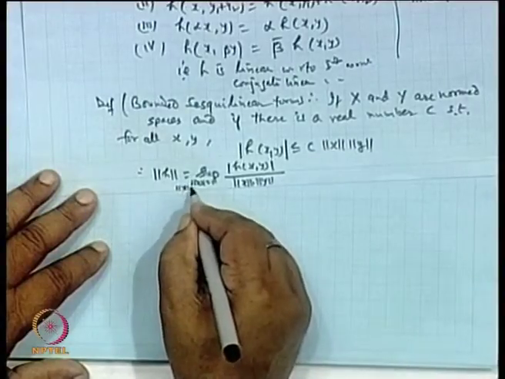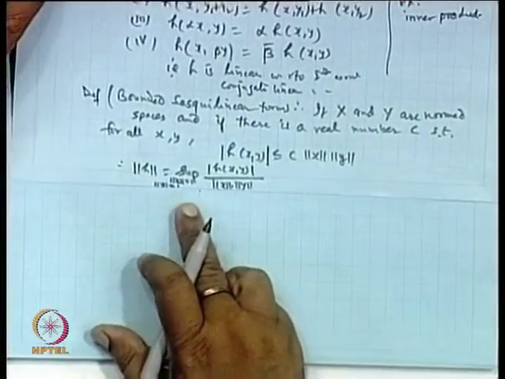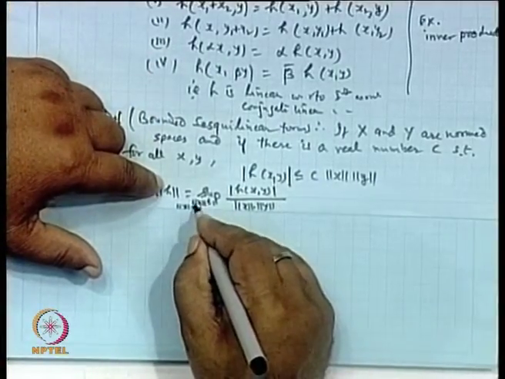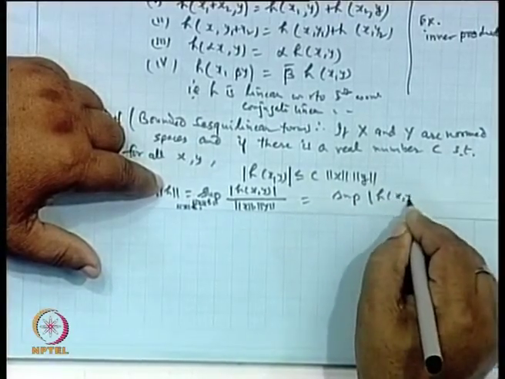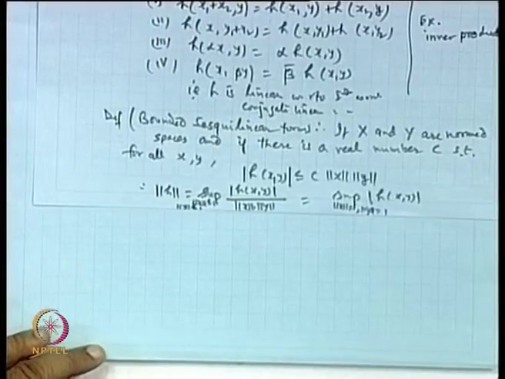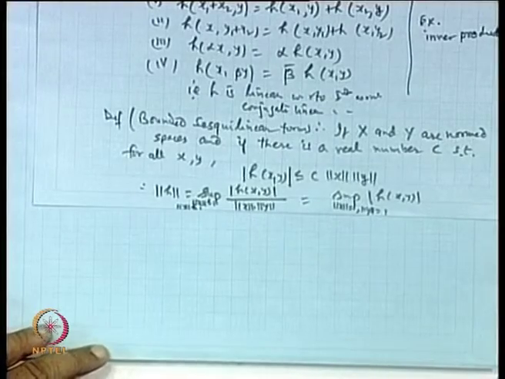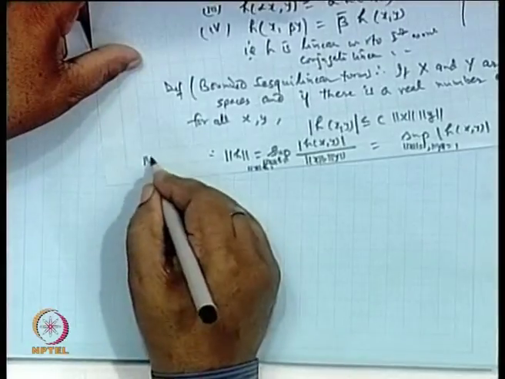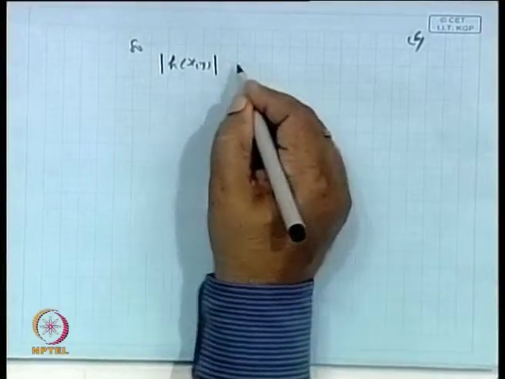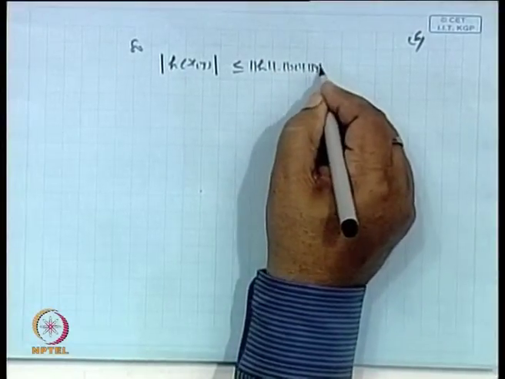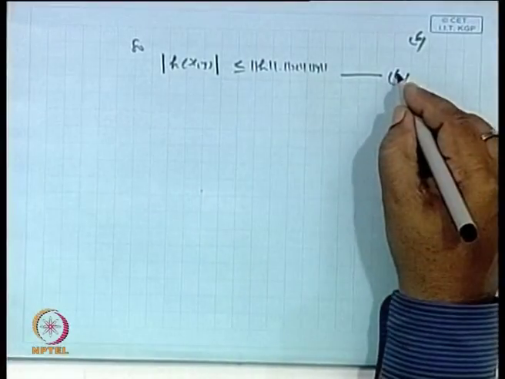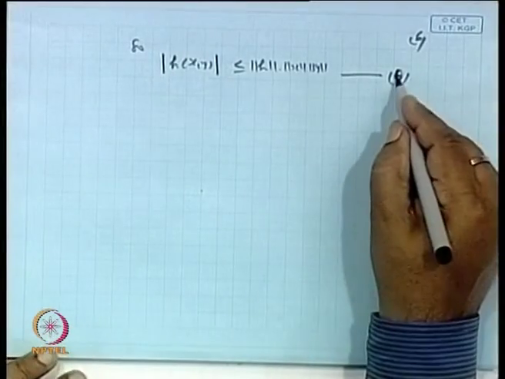So it is equal to the supremum of modulus of H of x comma y when norm x equals 1 and norm y equals 1, and that is the norm of H. Combining this, we get modulus of H of x comma y is less than or equal to norm H into norm x into norm y.